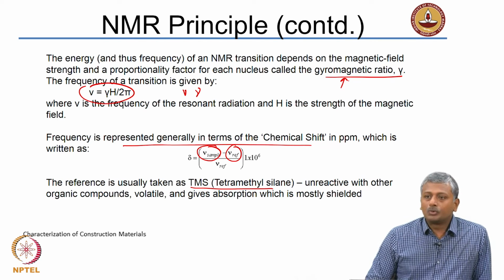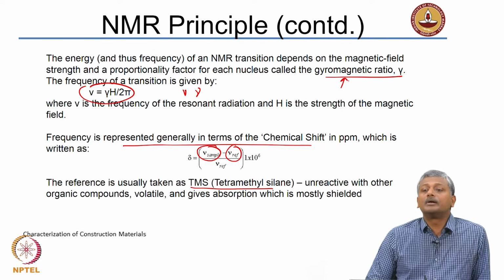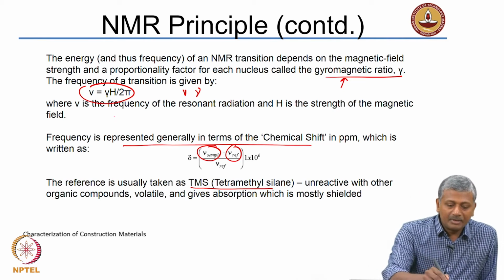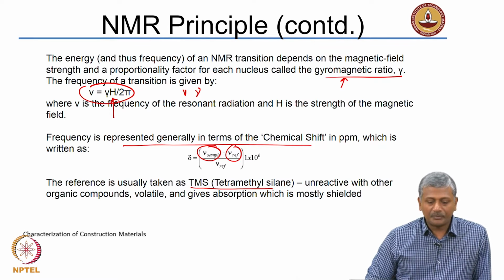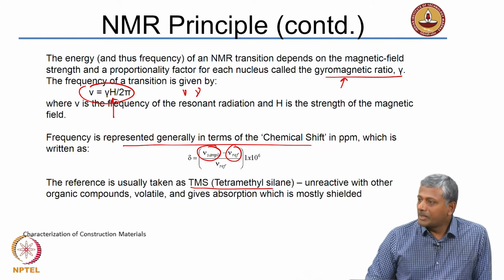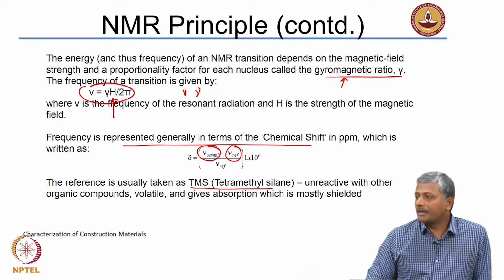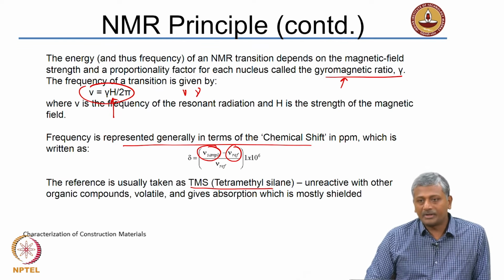So, when you apply the external magnetic field to the system, the resonant frequency at which radio frequency radiation is absorbed is given by this formula, where frequency nu is equal to gamma H divided by 2 pi, where gamma is the gyromagnetic ratio which is specific to the type of element being analyzed, H is the strength of the magnetic field, right, and nu is the frequency.